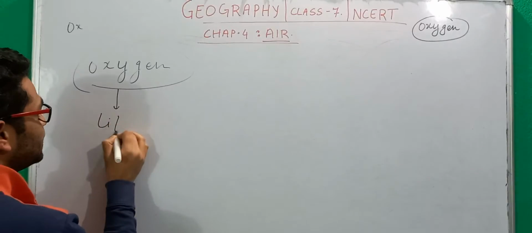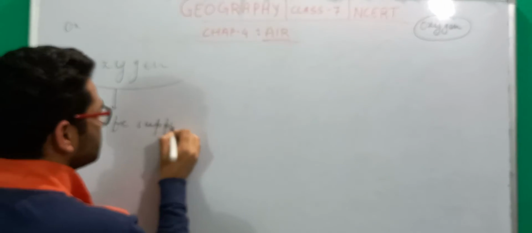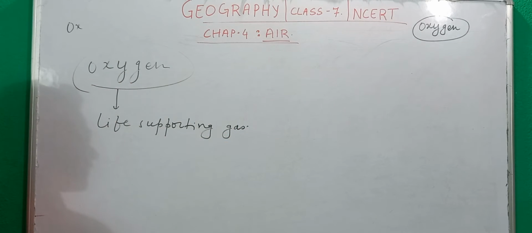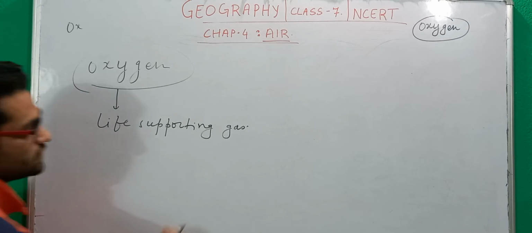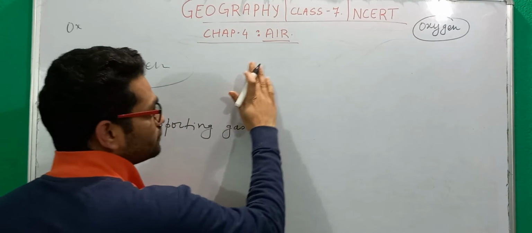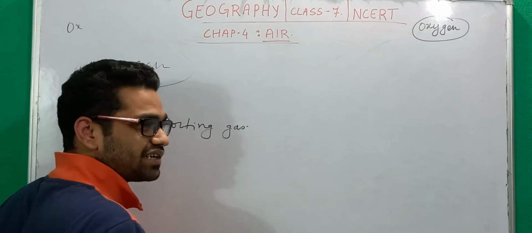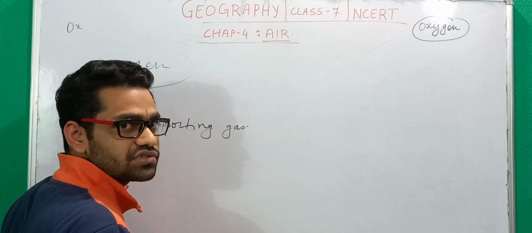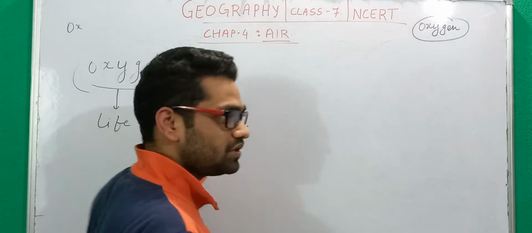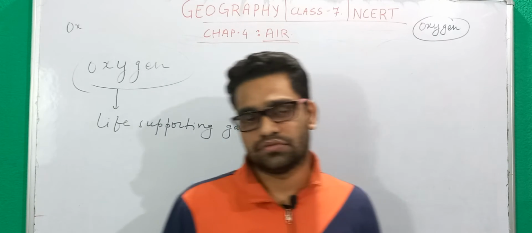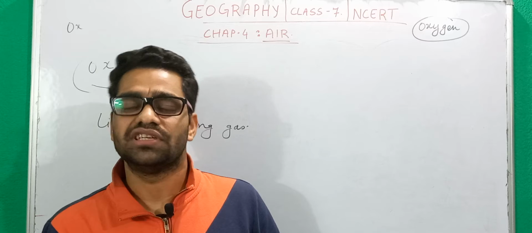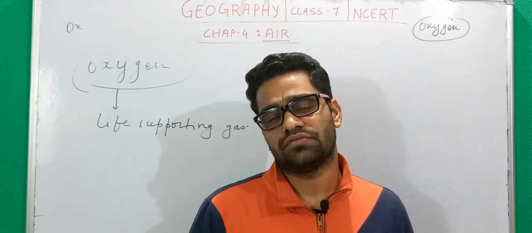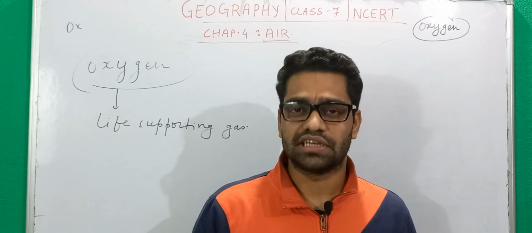So this is a life-supporting gas; without it you cannot imagine the life of animals or human beings. Then we have another gas, argon, but argon is not that important for us. It is a type of gas which is inert, so because of its inertness it rarely combines with other gas molecules.